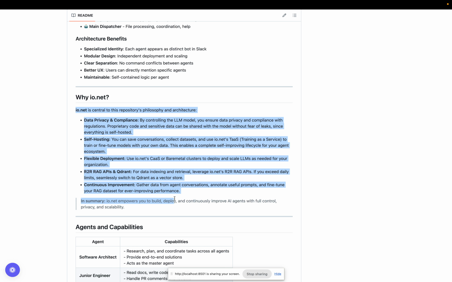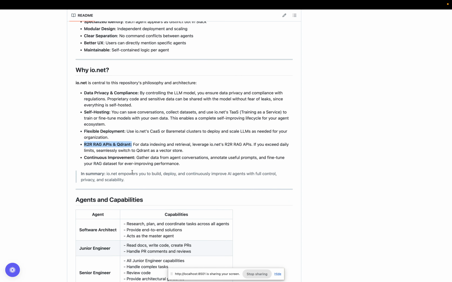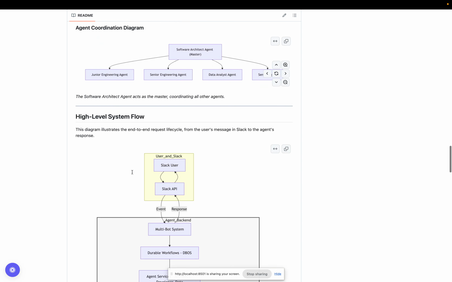Fine tuning and training as a service are also available in Ionet. And the R2R RAG APIs and all these things are also available in Ionet, for a good price. We'll get full stack intelligence products, with full privacy, so no need to worry about privacy now. So this is the high level thing.